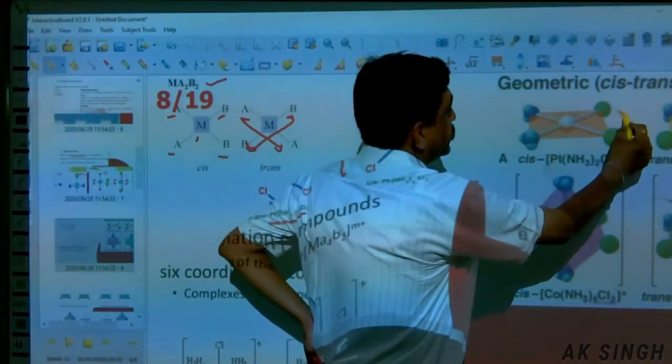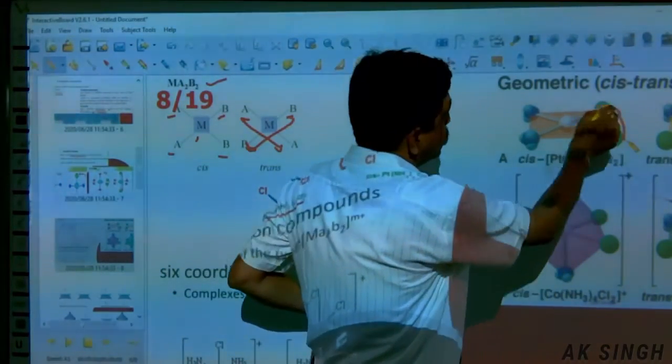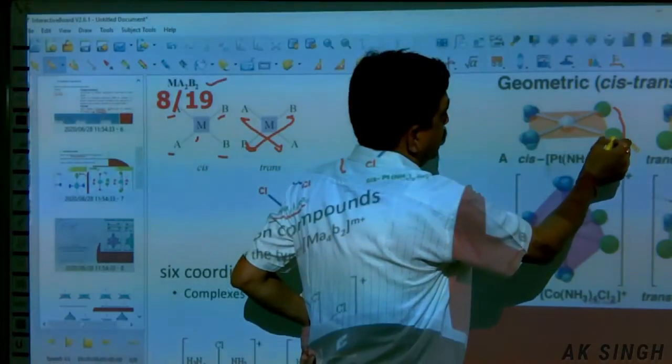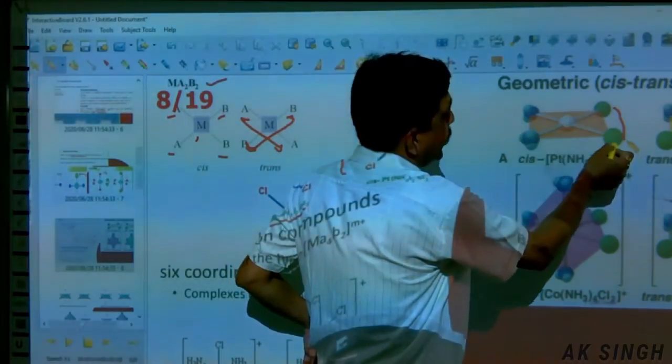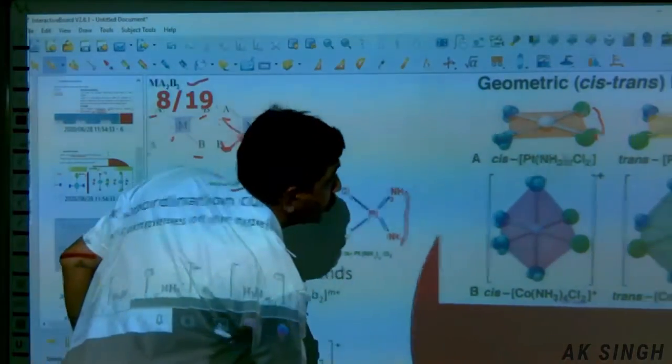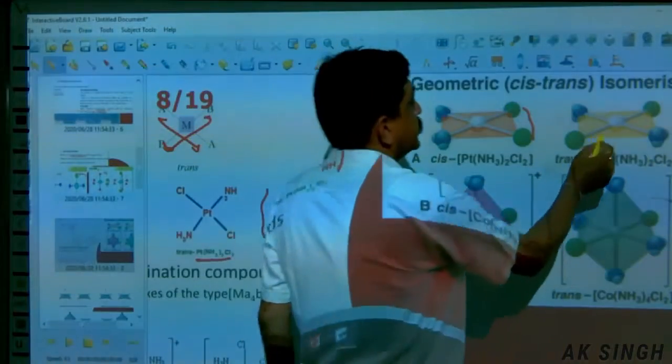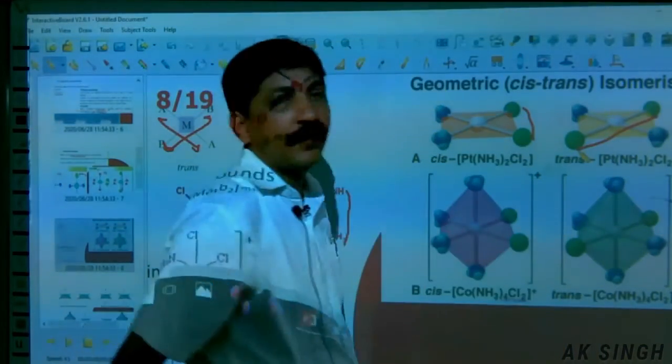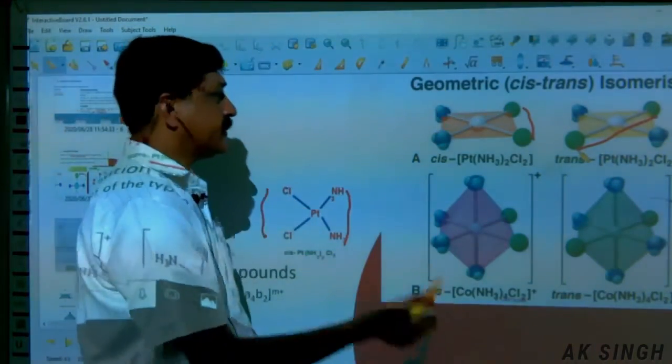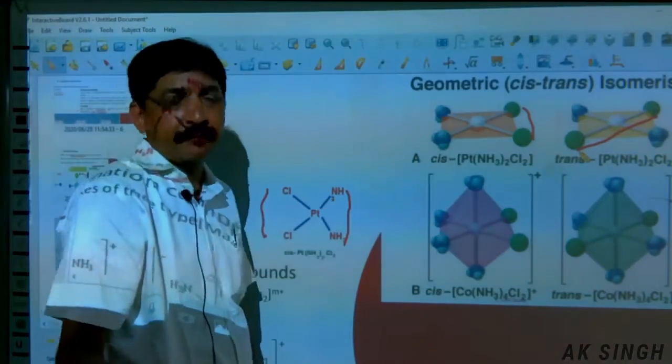Now this is the cis isomer, and when it goes across to this side, it becomes the trans isomer.